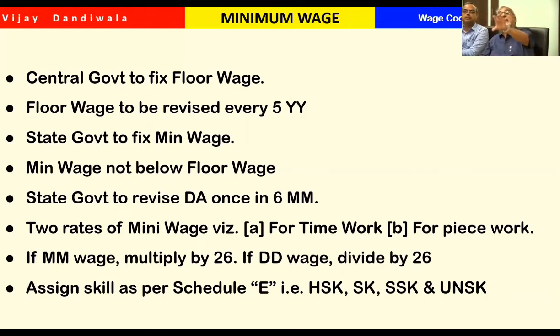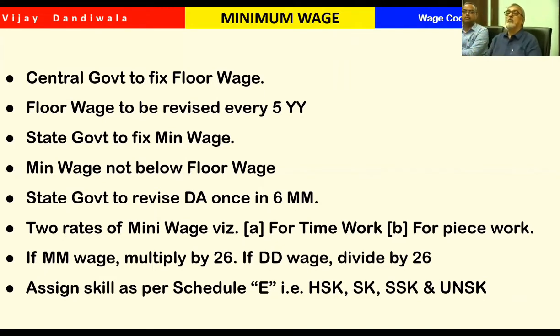Suppose you have kept somebody who is a relative of a government officer, who might have told the contractor to take this person. To increase his CTC, we will place him in HSK. But when this law is introduced, that category will come into unskilled.